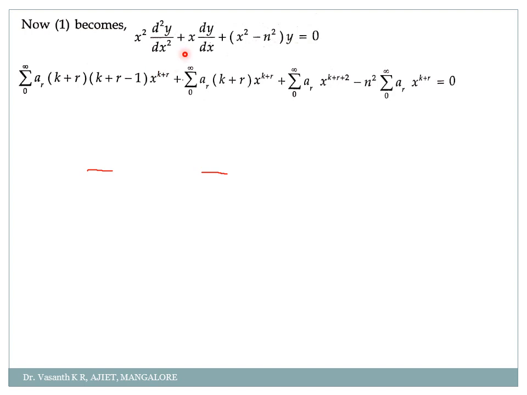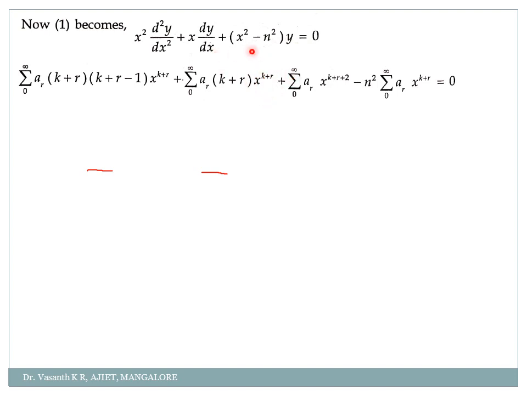Next, plus, what is dy by dx? It is ar into k plus r into x to the power k plus r minus 1. Minus 1, and already there is one x here, so degree is 1. So x to the power minus 1 plus 1 will get cancelled. So we'll get x to the power k plus r again in the second term.